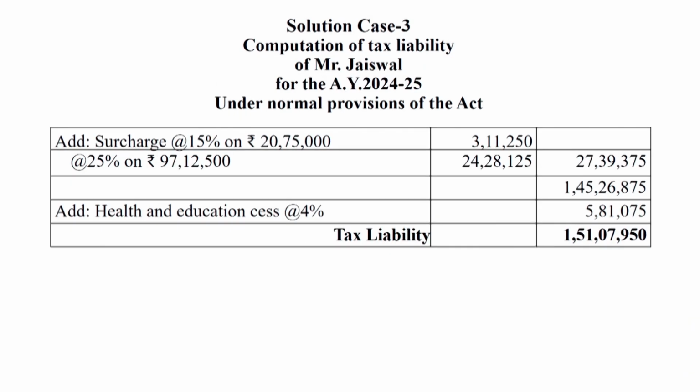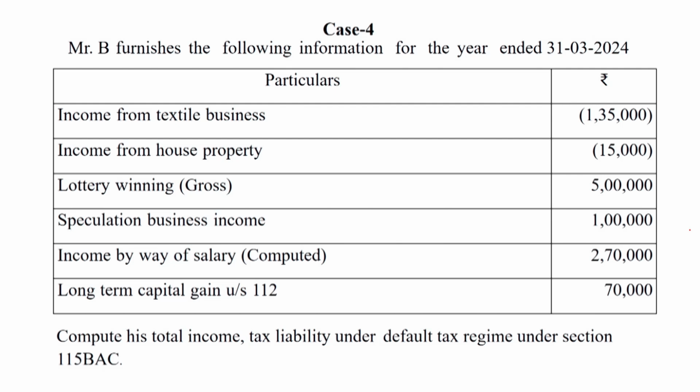Then, as shown in this slide, the surcharge is computed in this manner. So it will become rupees 27 lakh 39,375. Then health and education cess will also be computed. So the tax liability will be 1 crore 15 lakh 7,950. So this is the question.